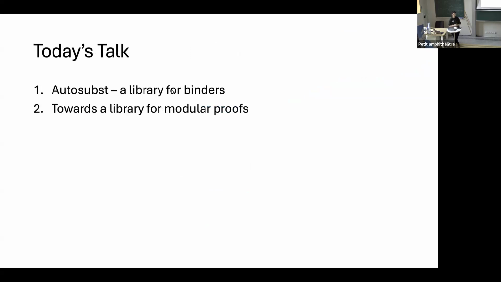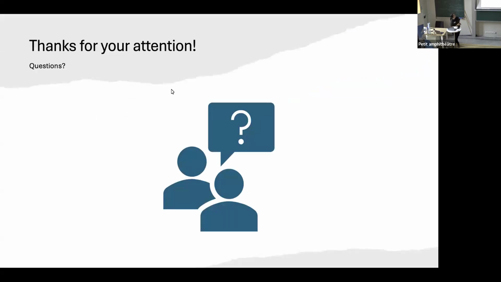So I showed you one approach based on a very specific sample, a library for binders, and then an approach towards a library for modular proofs. And thanks for your attention. Are there any questions? Any questions?